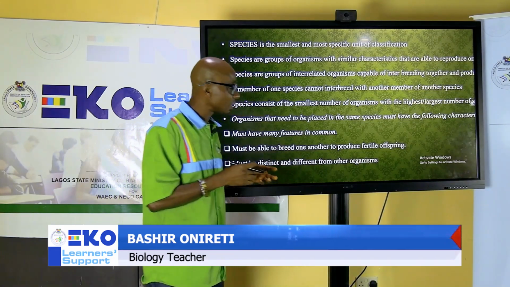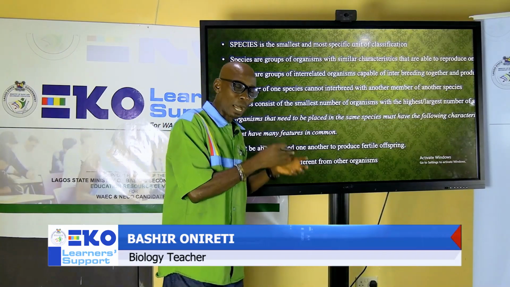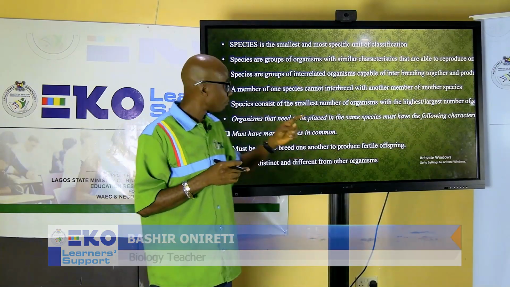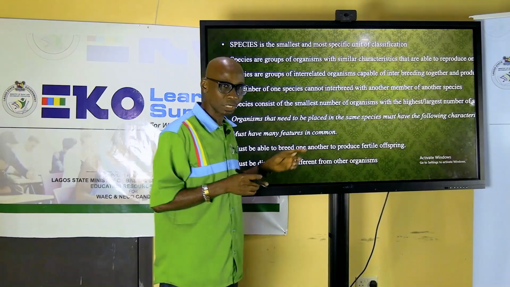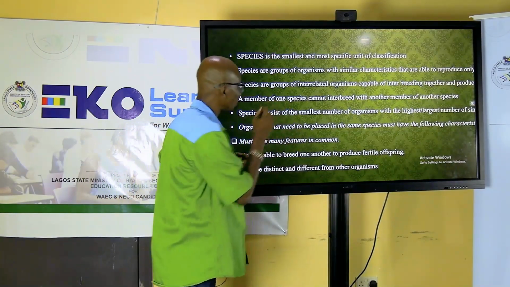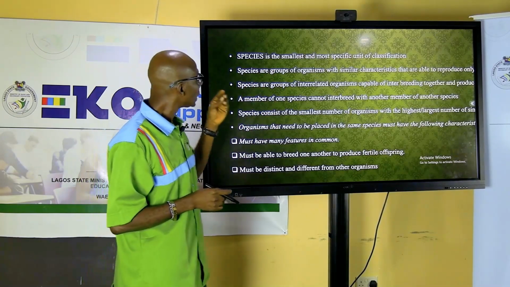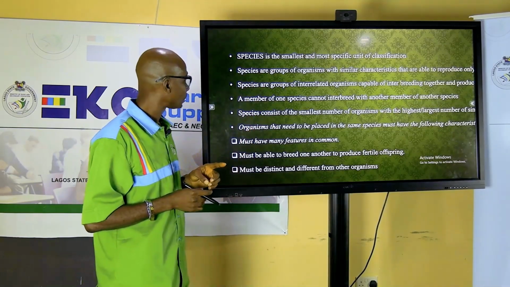Rat is a different species. Human being sperm cannot fertilize that of rat because we are not the same species. We might be in the same kingdom, but we are not in the same species. So species is the smallest unit of classification. Kingdom is the largest unit of classification.